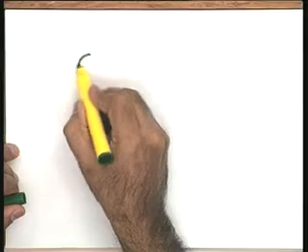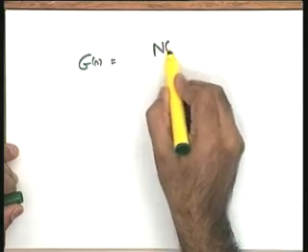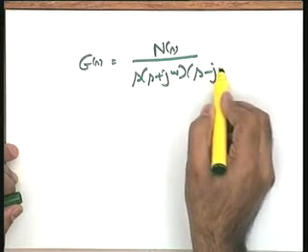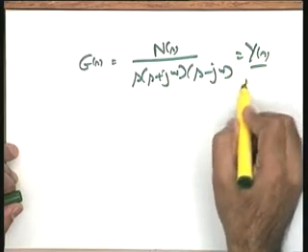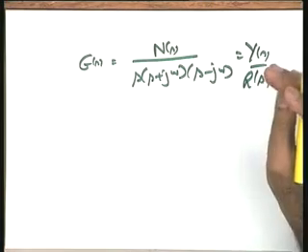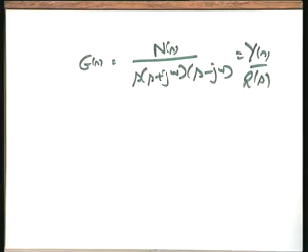I take a typical transfer function G(s) equal to numerator N(s) divided by s into (s plus j omega) into (s minus j omega), equal to Y(s) over R(s). I need really your attention on this particular point. Mathematical condition, necessity and sufficiency you have established, and the system has been declared unstable, no doubt about it. Now, the user may say that, look, even if your mathematics says it is unstable, I may still be interested in it. What are those situations in which the user will be interested, even if the mathematics has rejected the system? Those situations could be seen very easily.